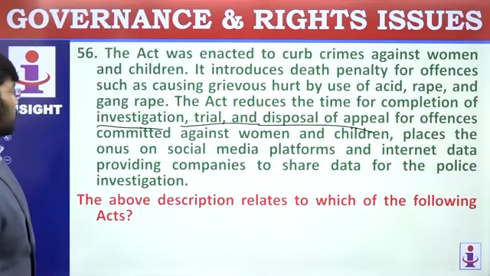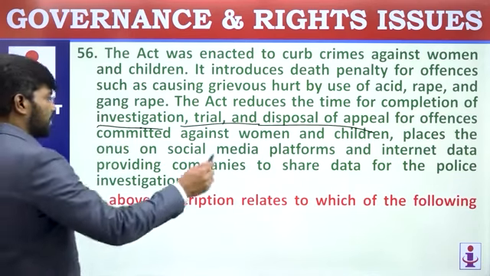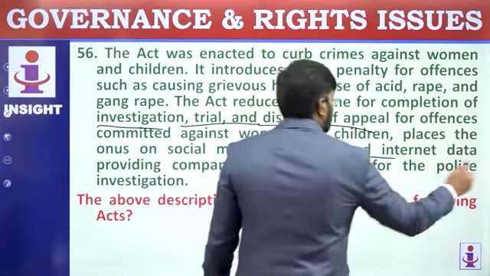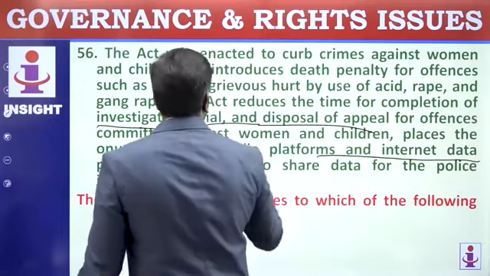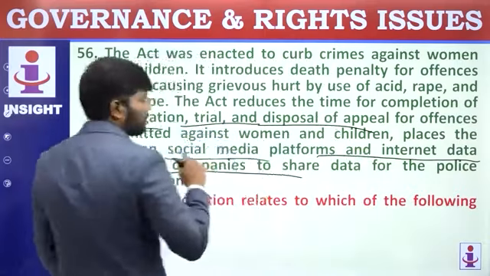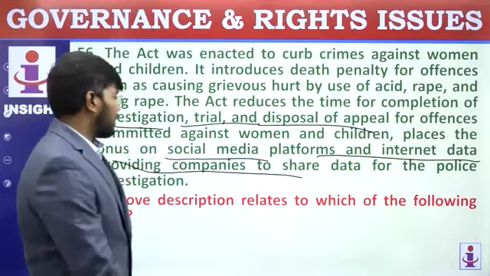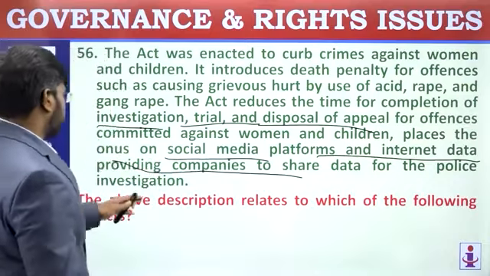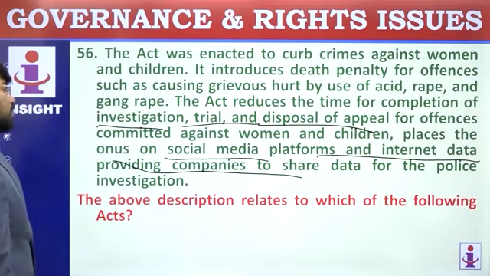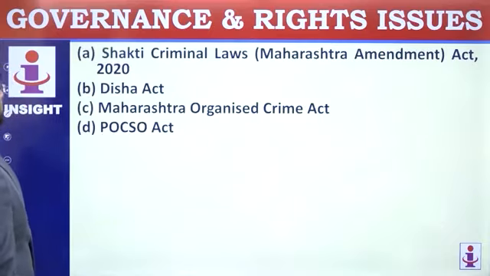Places the onus on social media platforms and internet data providing companies to share the data for the police investigation. This is a special aspect. You can see even the internet data providing organization and social media platforms have to devolve all the details regarding the aspects. The above description relates to which of the following acts?